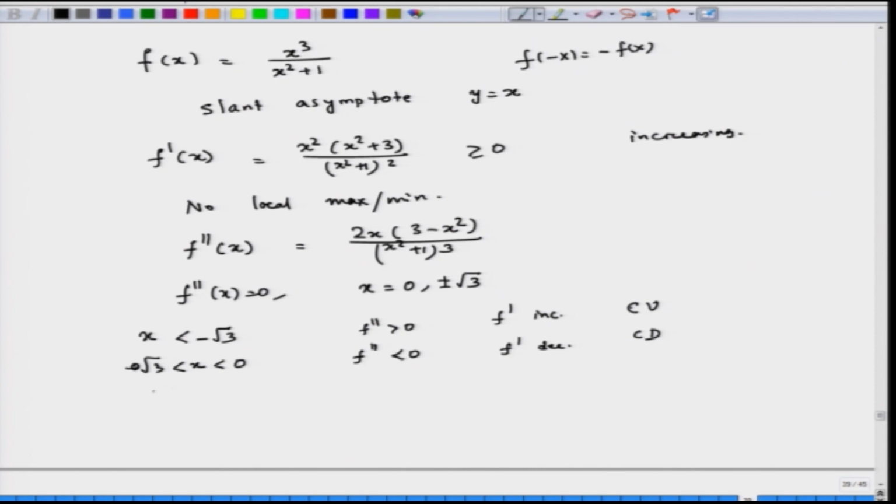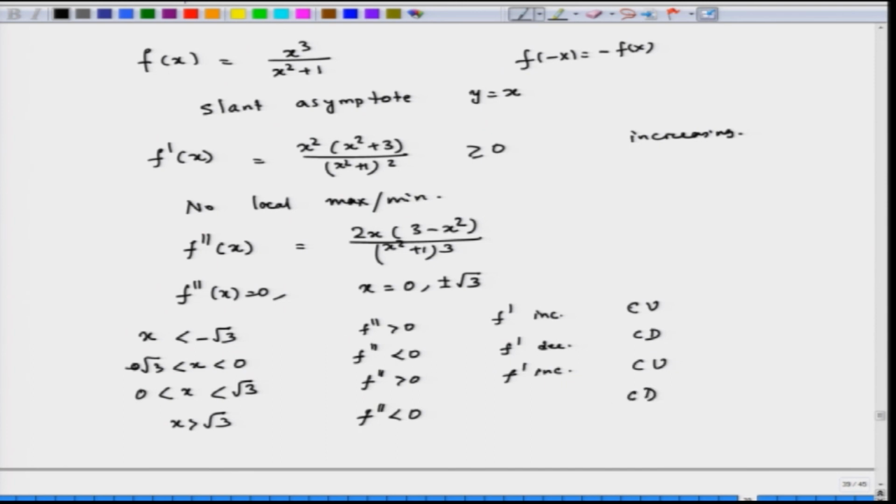Then between 0 and square root of 3, f double prime is positive, f prime increasing, then concave up. Now, if x is greater than square root of 3, f double prime is negative, this is concave downward.